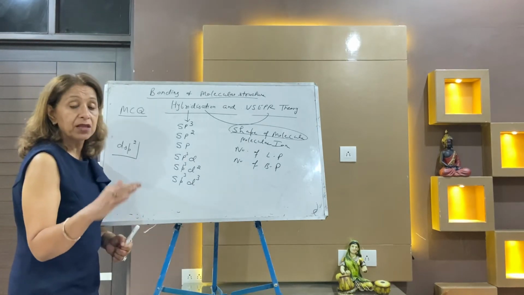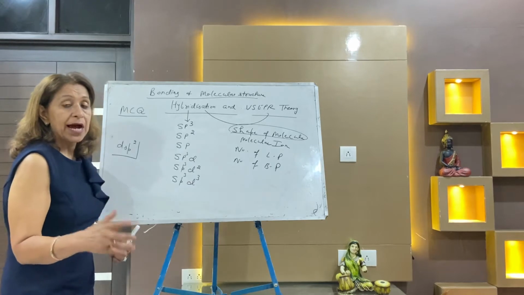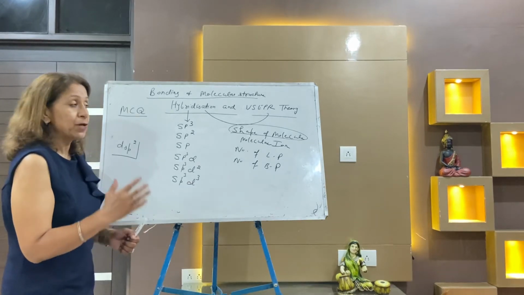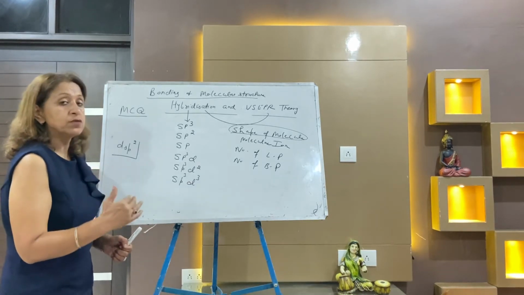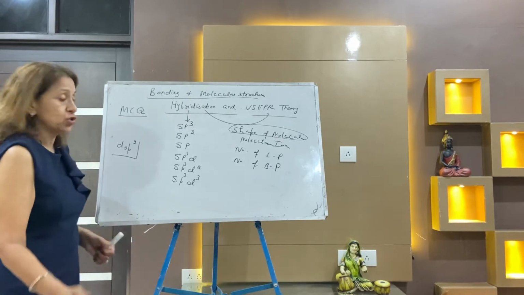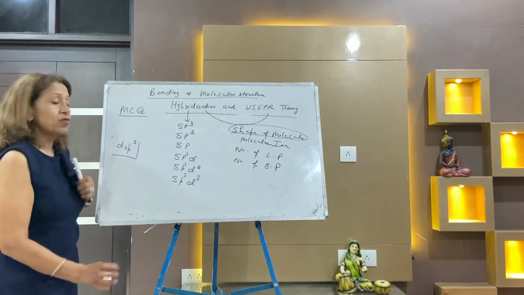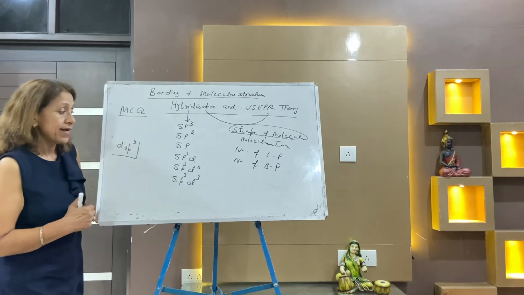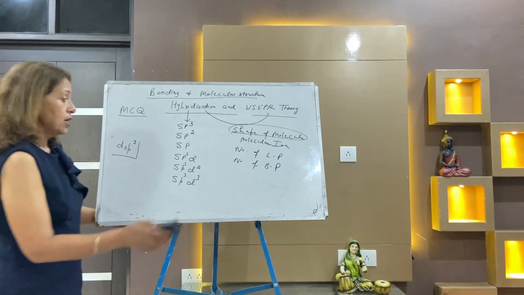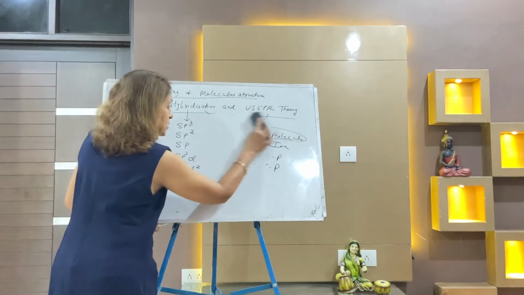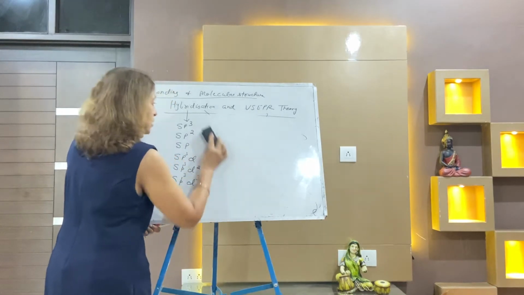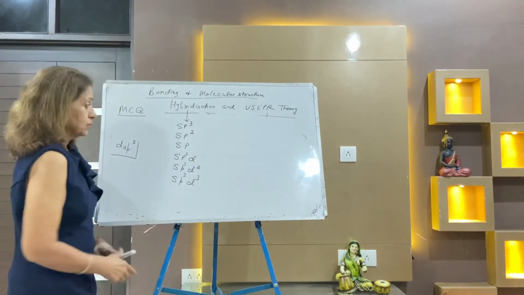I am not taking the detail of this chapter. I am taking just the tips that we use during solving MCQ type, category type questions. So write down sp3, sp2, sp, sp3d, sp3d2 and sp3d3. So these are the hybridization, right?